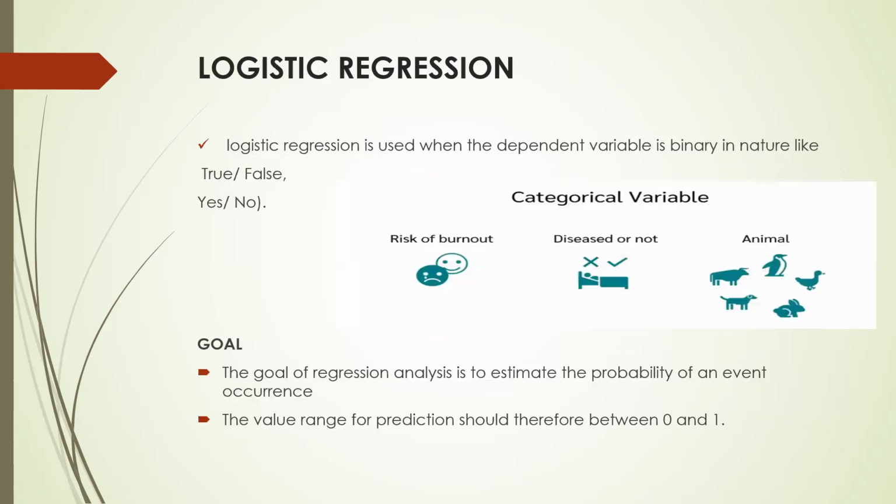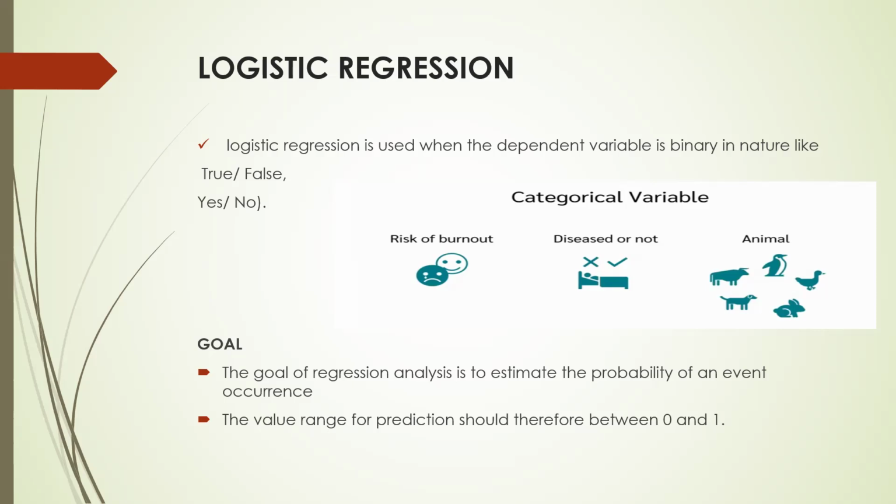The second type is logistic regression. So logistic regression is used when the dependent variable is binary in nature. In simple linear or multiple linear regression, the dependent variable is always numerical or metric in nature, while in logistic regression, the dependent variable will always be binary in nature, that is, it always has two outcomes. Either the variable will be true or false. The answer would be yes or no.